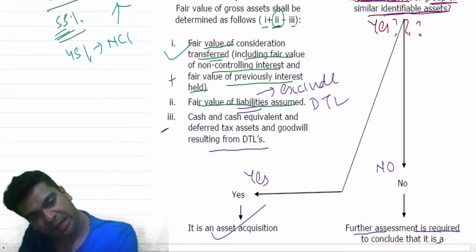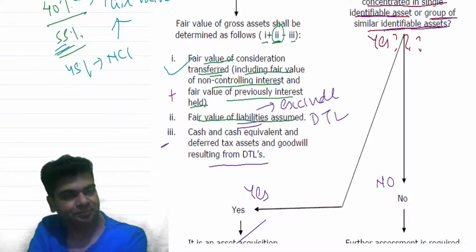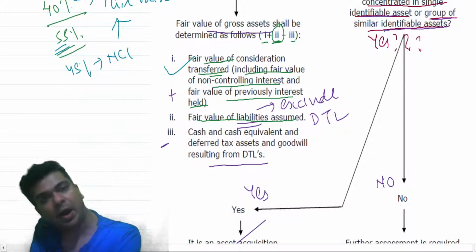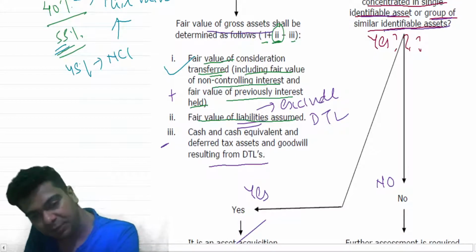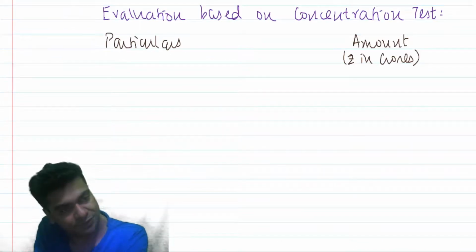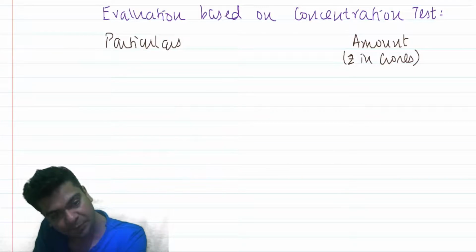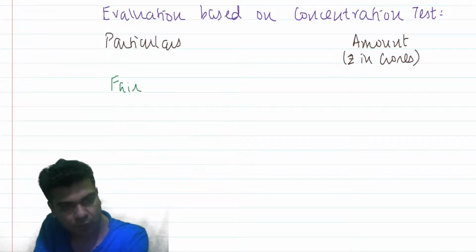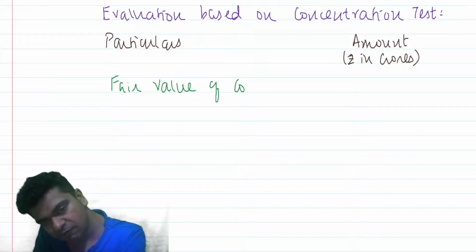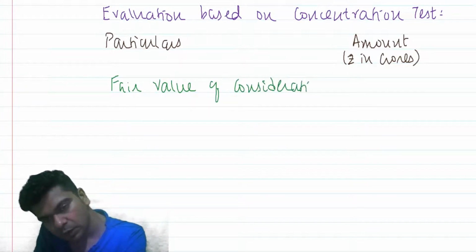We will have to apply the first step, in which we have to work out the fair value of assets acquired. And in that, the first item is the fair value of consideration transferred. So that's how I will do it. I say fair value of consideration transferred.